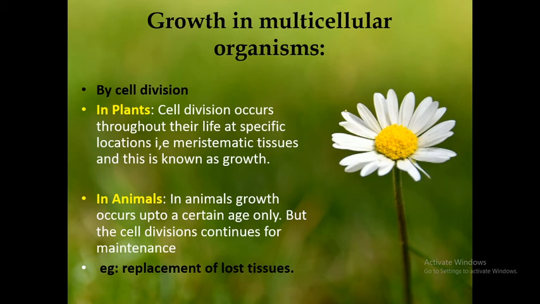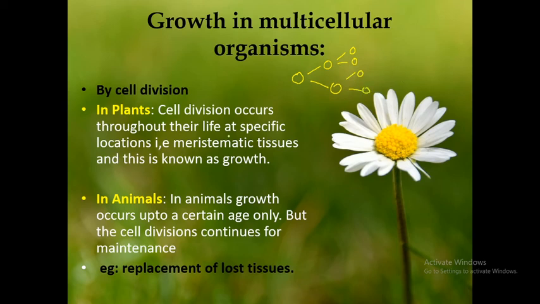There was some organization or division happening which helped you to grow. So that is nothing but the growth is done by cell division. Cell division is nothing but from one cell you become two cells. From here again the two cells divide. So like this the chain goes on.